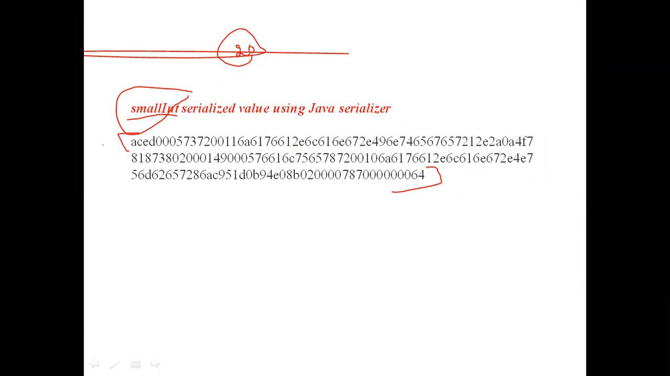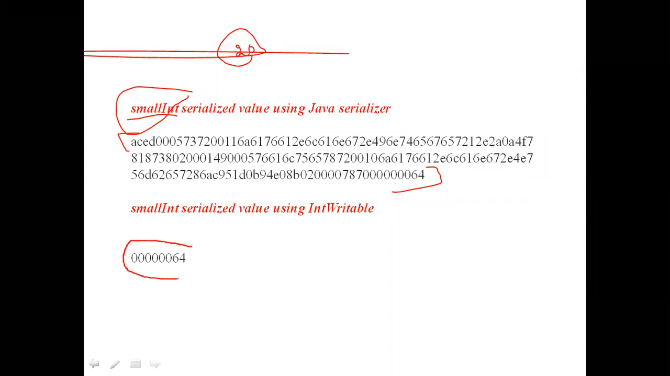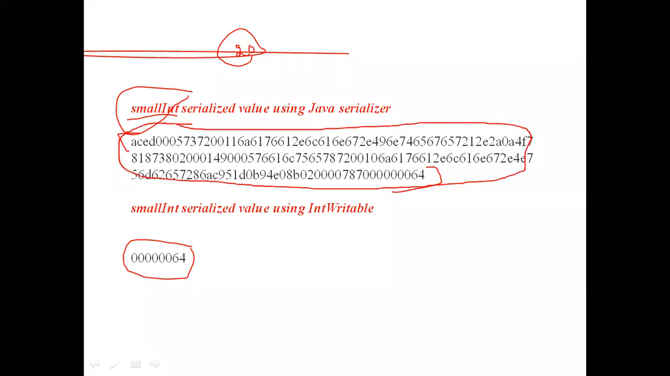Now the same small int value is serialized using Hadoop serialization. What is the size of the value? The size is this one. The byte stream of that same small int value using Hadoop Writable is this one, and using Java serialization is this one. You can easily get the point now.